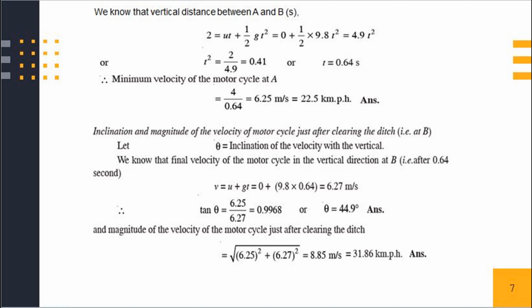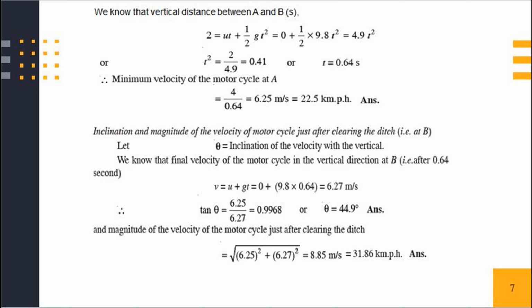Now we will find the inclination and magnitude of the velocity of the motorcycle just after clearing the ditch, that is at point B. Let theta be the inclination of the velocity with the vertical. We know that V is equal to U plus GT, therefore we get V is equal to 6.27 meter per second. Therefore theta is equal to 6.25 divided by 6.27, therefore we get theta is equal to 44.9 degree.